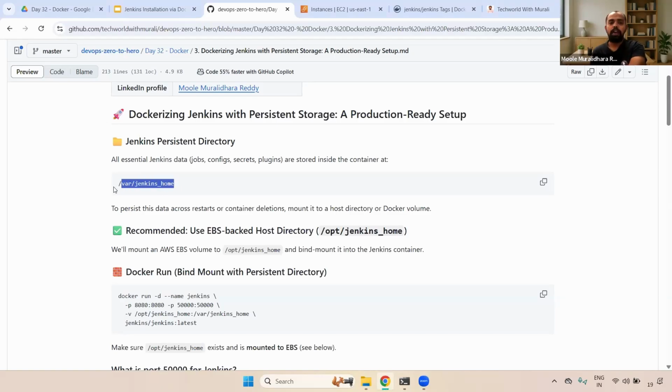Inside this /var/jenkins_home only, we'll have all the Jenkins related configuration. For example, jobs, config, secrets, plugins, everything will be there. So once we install using Docker, we can set up persistent data. It means we can mount this path to our local, and then from there attach it to the EBS volume. I will show you one by one.